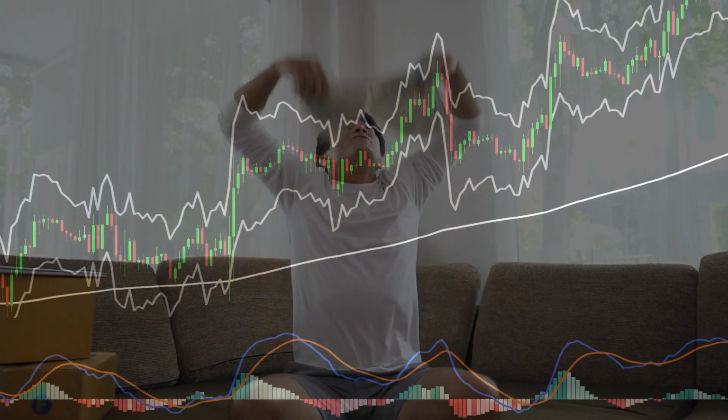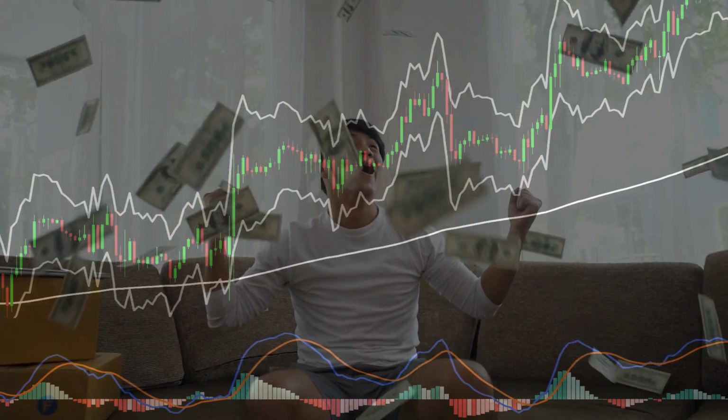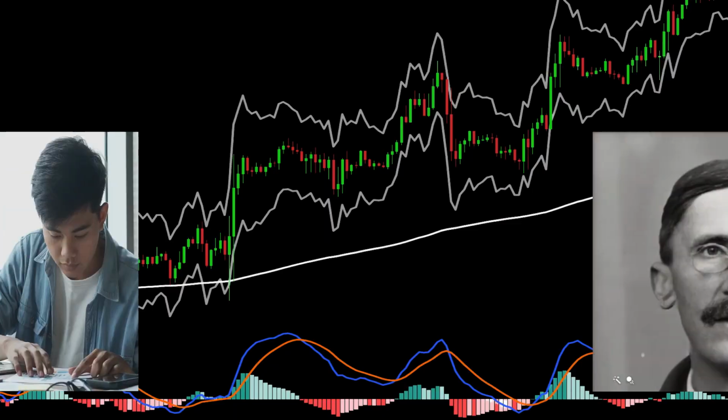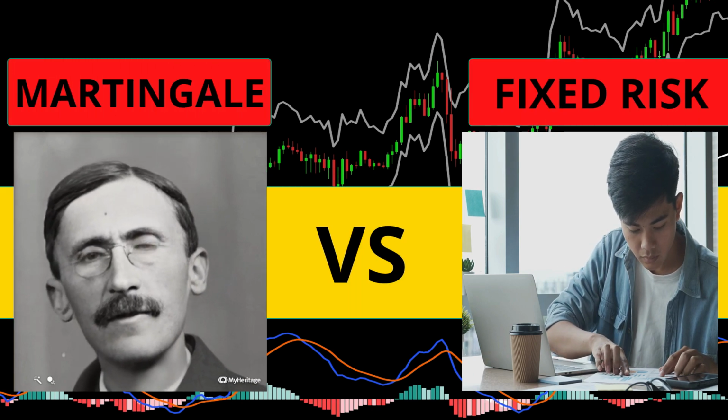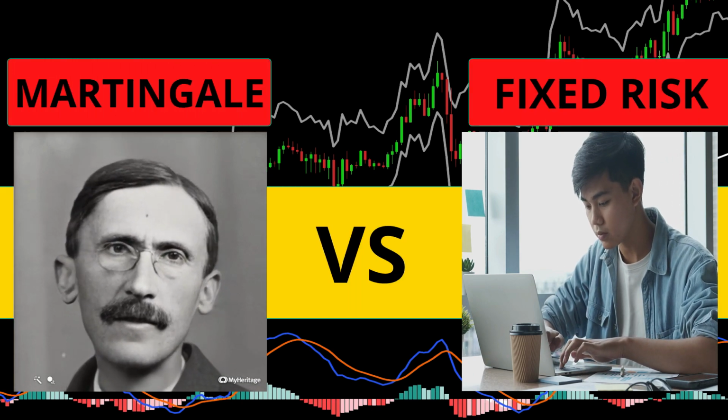I am going to test this theory with a profitable trading system on real charts to find out, and be sure to stay tuned to the end where I will compare the data between the martingale system and a standard risk deployment of 2% per trade.